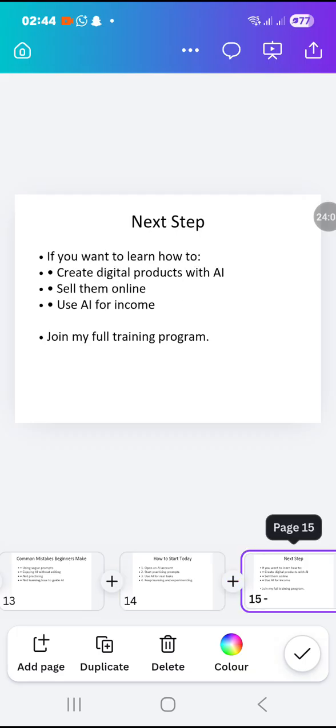Keep learning and experimenting. Next step, if you want to learn how to create digital products with AI and sell them online, use AI for income. You can join my waitlist for the class. It's going to be explosive, such that anyone that grabs that class will be able to use their phone to make money creating digital products.